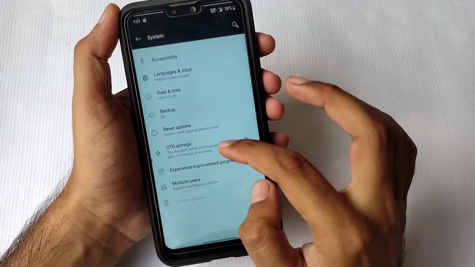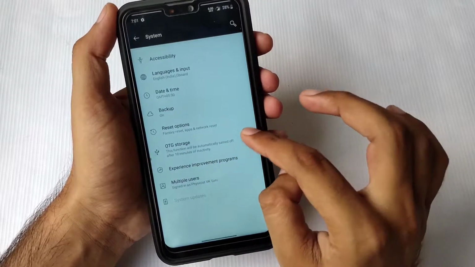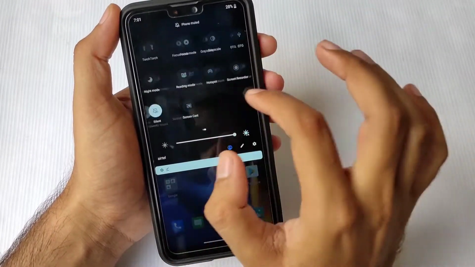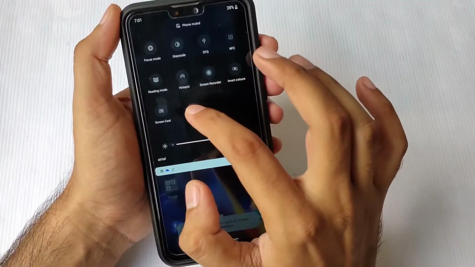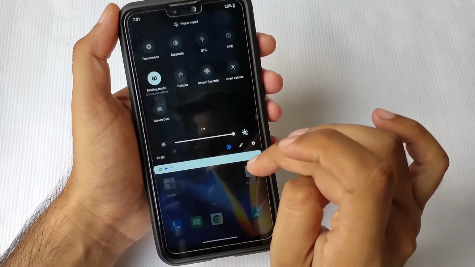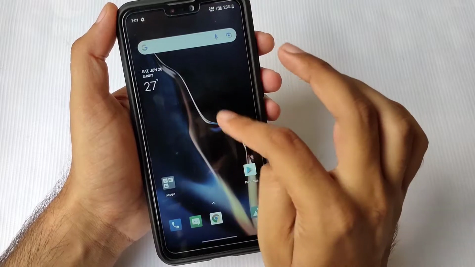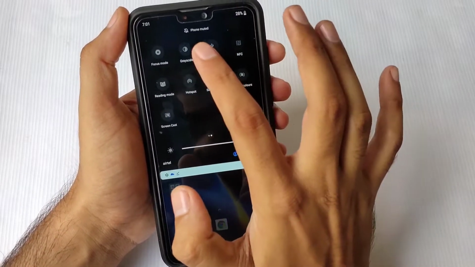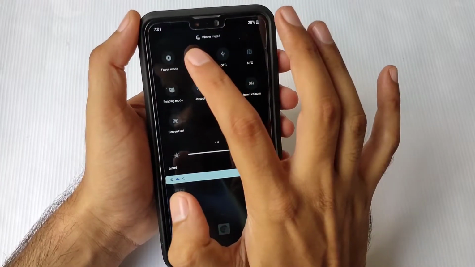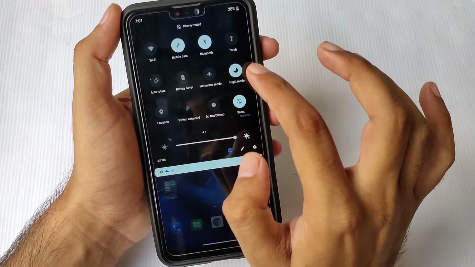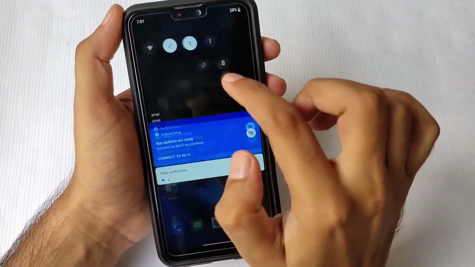Now let us think about system settings. Here you can easily use OK G storage and power button menu options. If we talk about the quick files option, it is just working perfectly. You will have no issue using options like ringing mode and dark theme inversion mode. All the things are working just fine. You can also see grayscale mode, battery saving mode, night light, and dark theme, which are working very good. So in quick settings you can easily use these options.